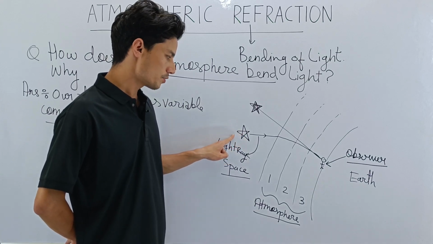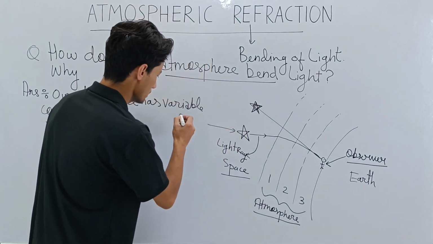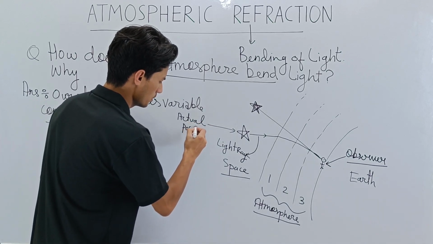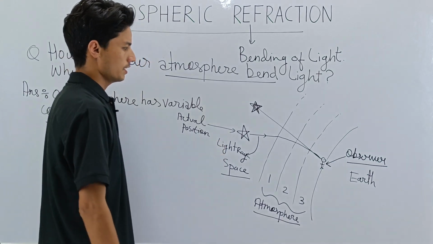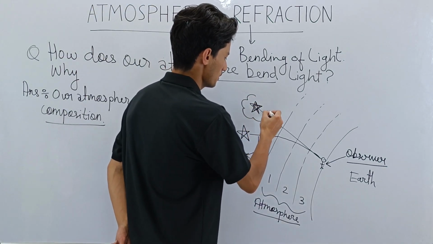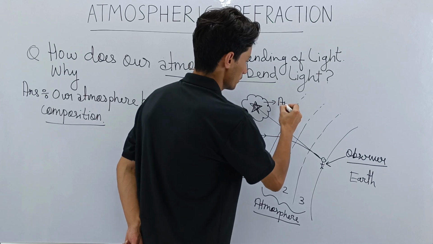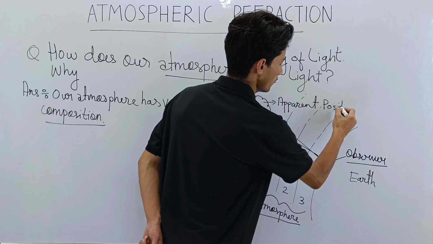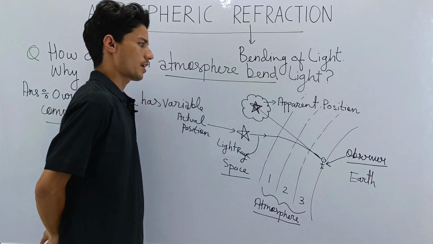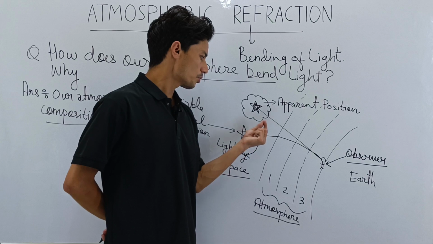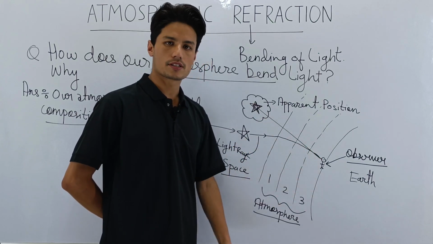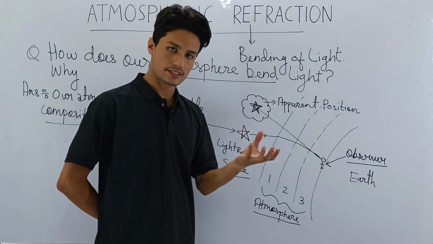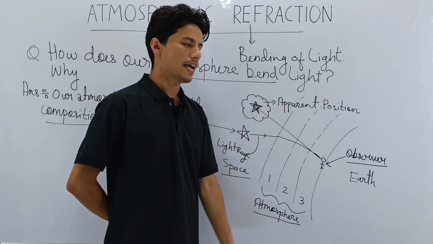So this is the actual position of the star. This is the actual position, and this is the apparent position. This is called the apparent position of the star. Why apparent position? Because this is the position which we see down here on earth. So the star for us down here on earth is here, whereas in reality the star is actually here. That's why it's called apparent position.